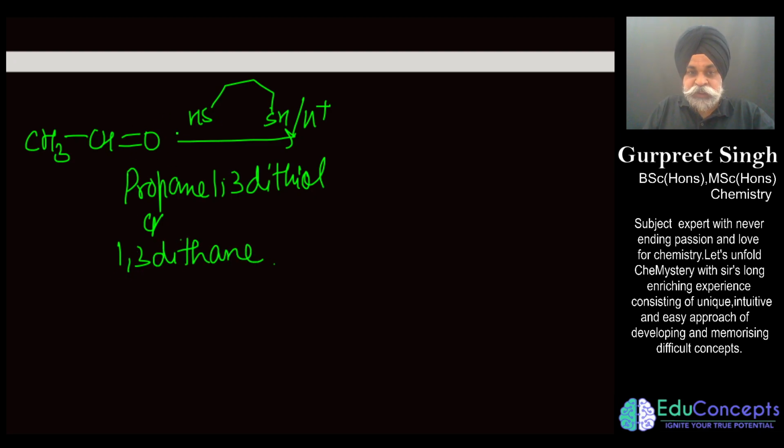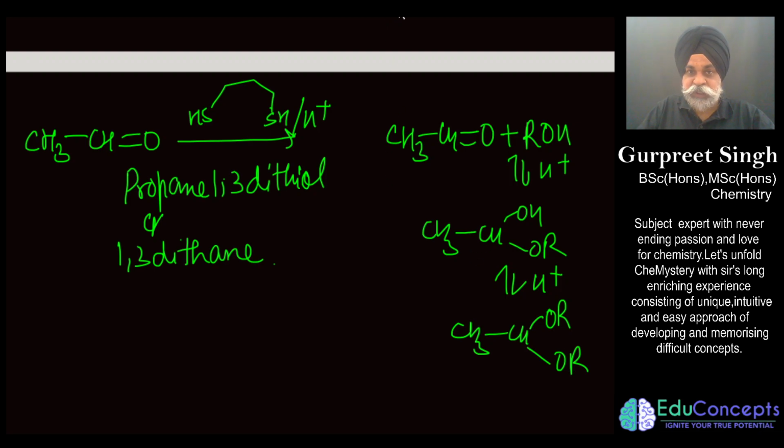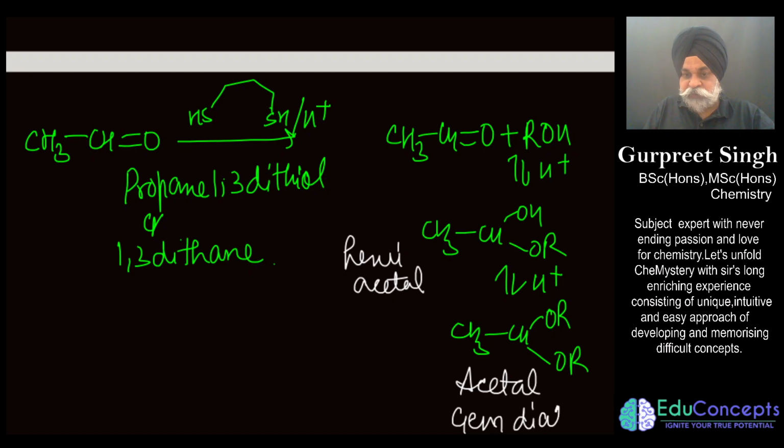This sort of reaction is similar to that which we do in the case of aldehydes and ketones for acetal and hemiacetal formation. When we treat it with alcohol in the presence of H positive, we end up getting first the hemiacetal, and then finally we tend to get the acetal. This is a gem dialkoxy type of compound which is being formed.